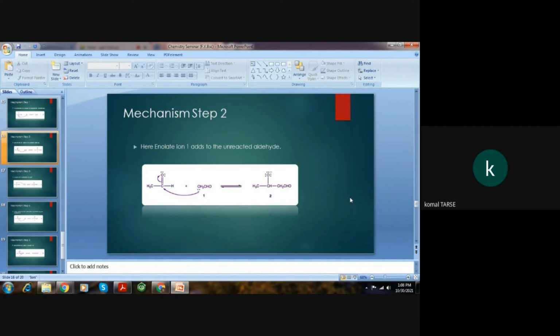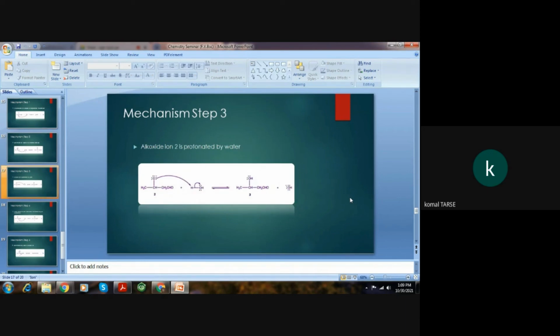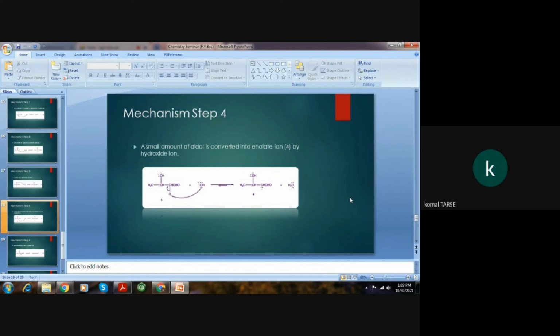Next, this second ion is protonated by water, that is, the oxygen ion takes a hydrogen from the water molecule and forms aldol or beta hydroxy aldehyde. Then the aldol is converted into enolate ion 4 by hydroxide ion.